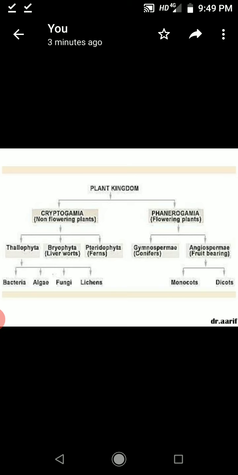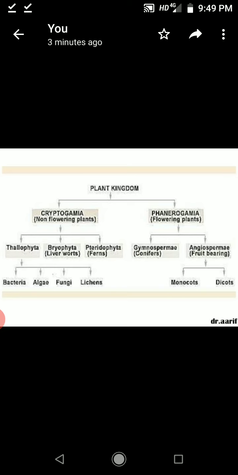And for the first few days, we are going to take the bridge class, meaning basic knowledge about botany that is related to your syllabus. So in this semester, what you are going to study, that basic knowledge we have to take first. That is a bridge course.